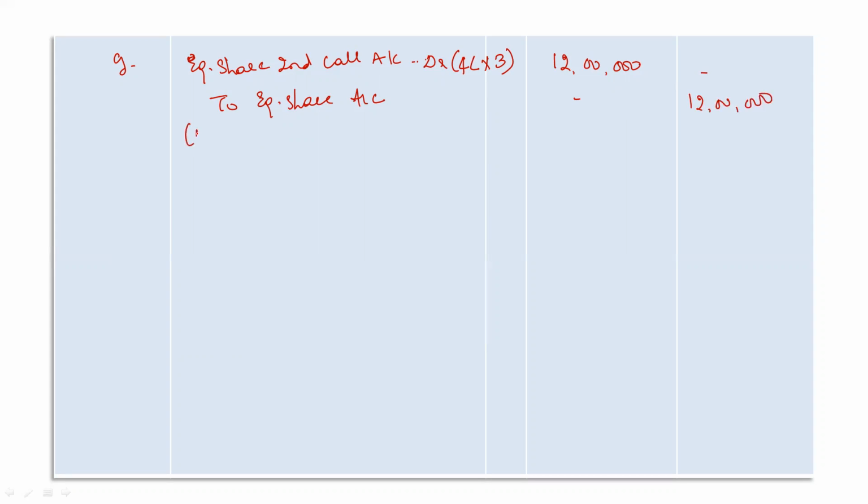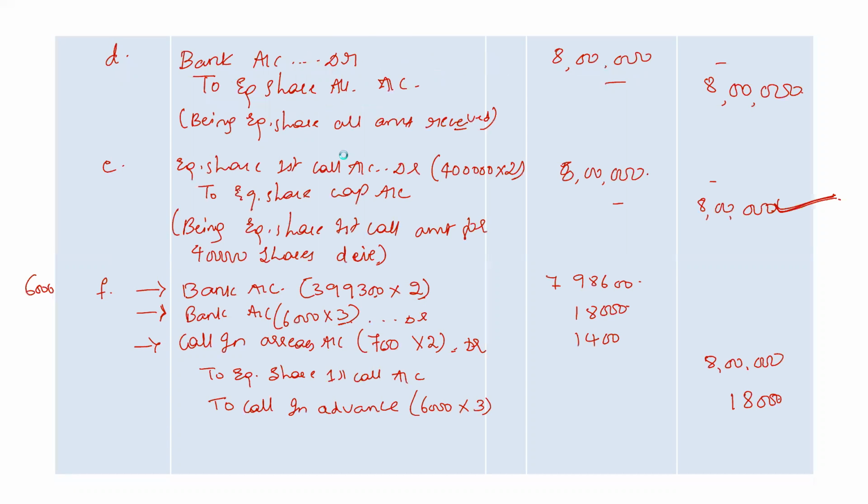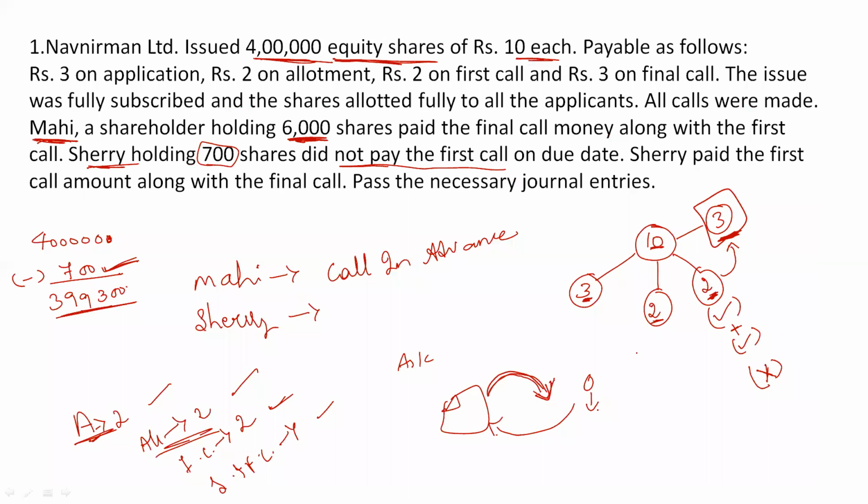Write the narration: equity share second call amount for 4 lakh shares due. Still the amount is due. Company has asked to pay second call money. Now what is happening? During the second call, Mahi has already paid the second call amount. Mahi has already paid the second call amount.